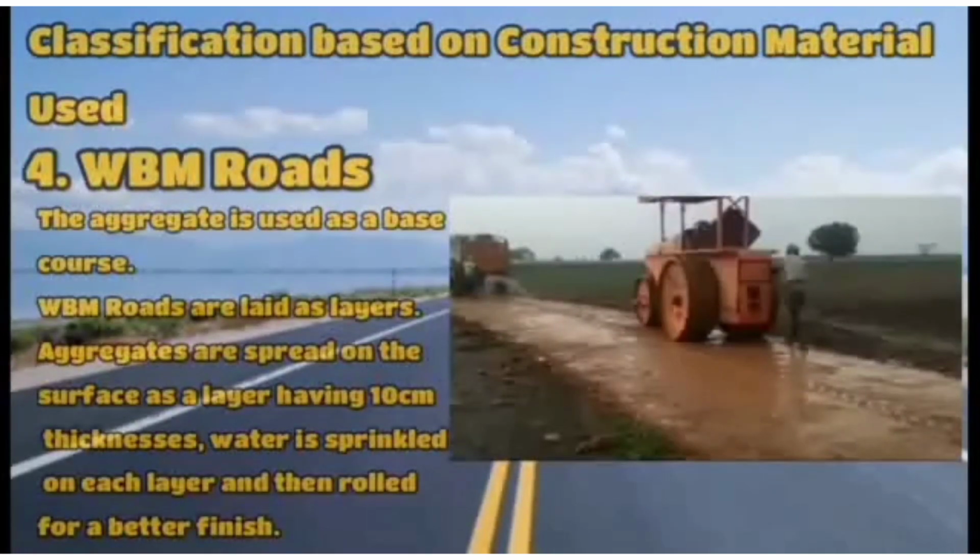Next is waterbound macadam roads. The crushed stone aggregate is used as a base course. WBM roads are laid in layers. Aggregates are spread on the surface as a layer having 10 cm thickness. Water is sprinkled on each layer and then rolled for a better finish.